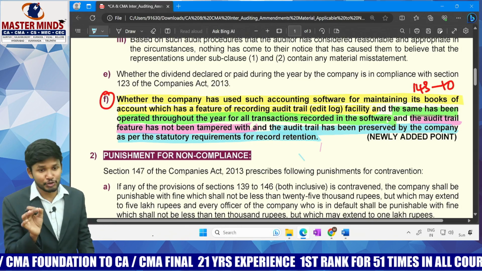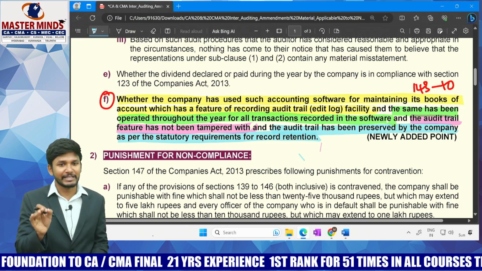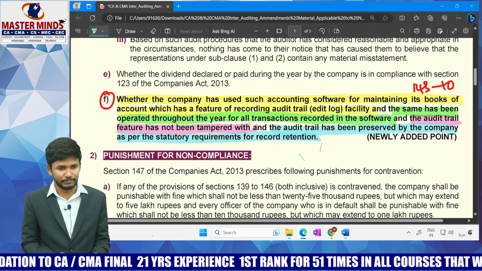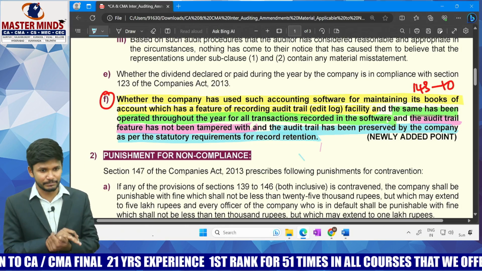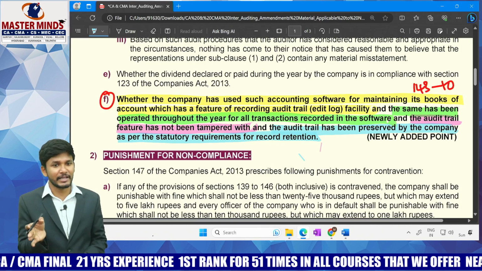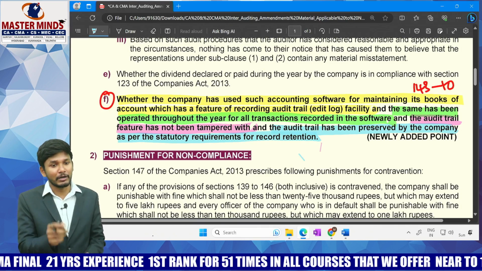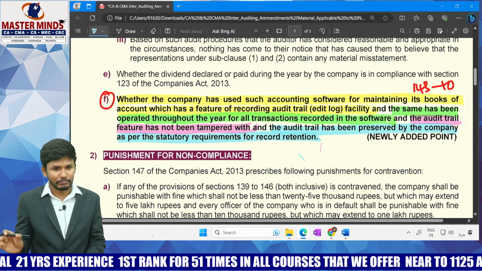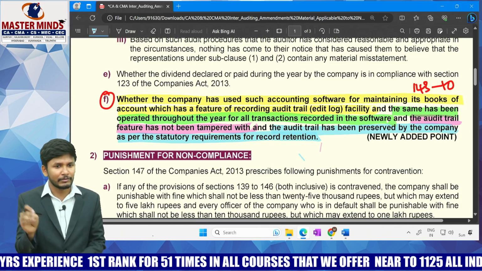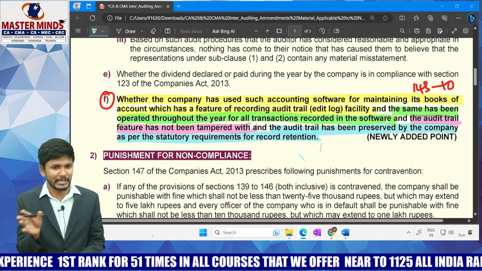See, the entity should be following an accounting software which has an option of audit trail or edit log, which will track all the changes in the system. Correct? Second, what they say, that option should be turned on for the entire financial year for all the transactions. Third, it should not be tampered.